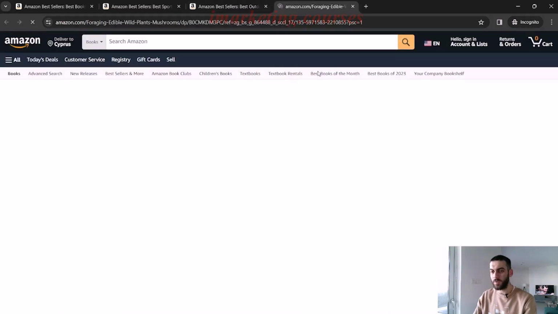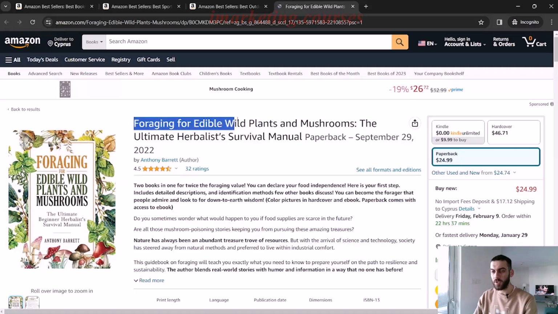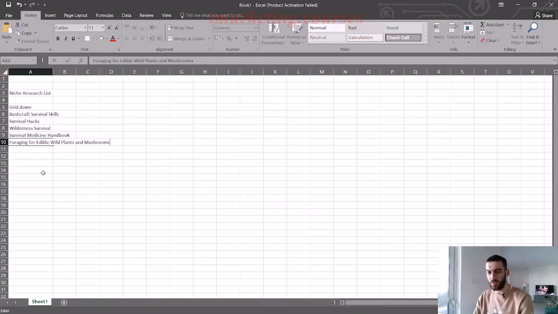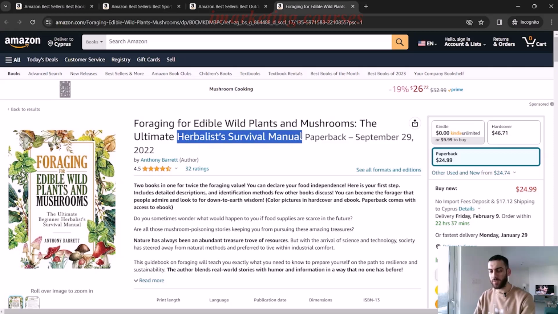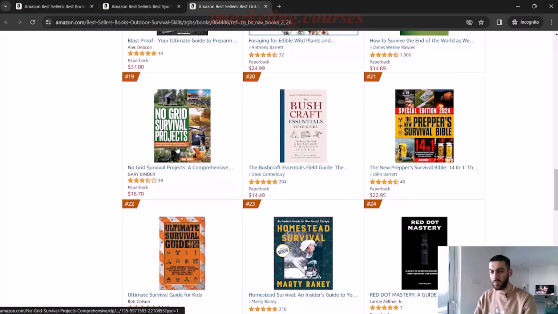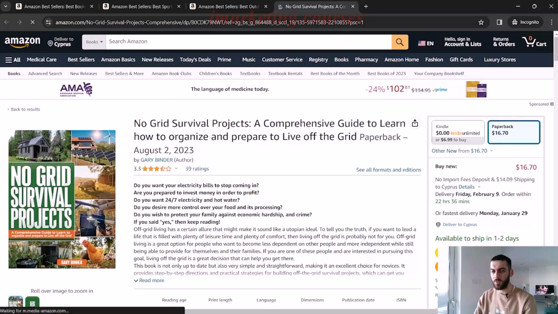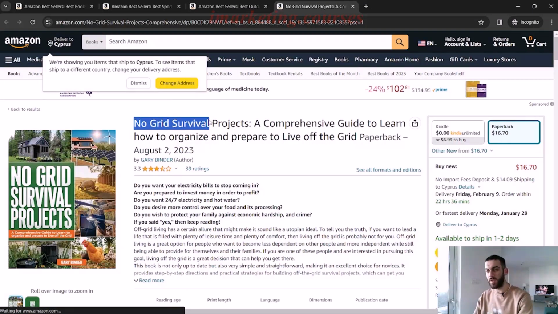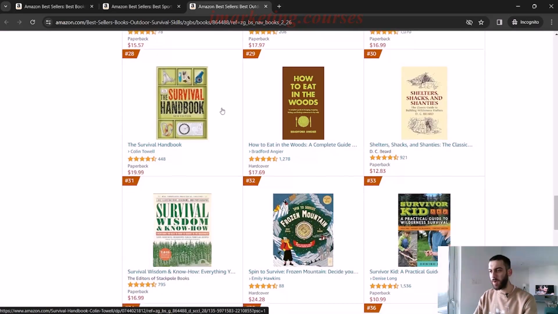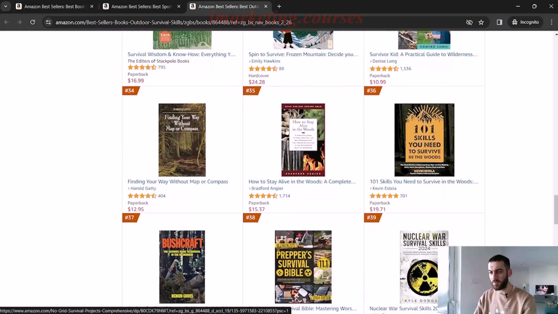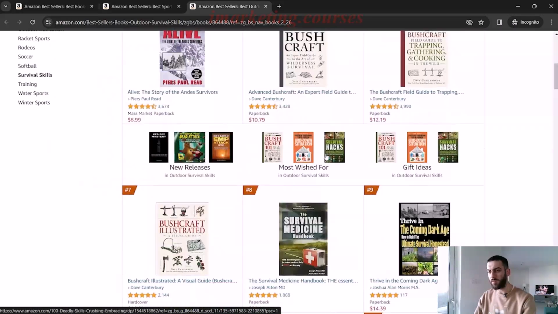Okay, here's a different sub niche. Foraging for edible wild plants and mushrooms. So that might be a certain keyword. Foraging wild plants or foraging mushrooms. And there's also another one here, herbalist survival manual. So maybe someone might search herbal survival book. I don't know. No grid survival projects. So no grid survival might be a keyword. This is a book about living off grid. Survival guide for kids, survival handbook. So this looks like it's all about survival. Okay, so we found a bunch of survival books in this niche.